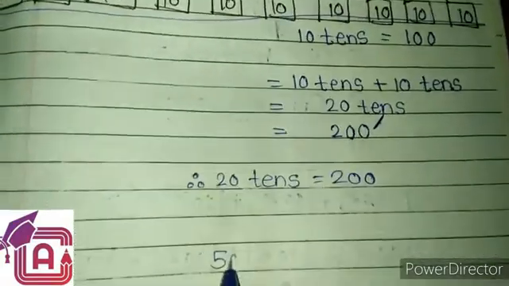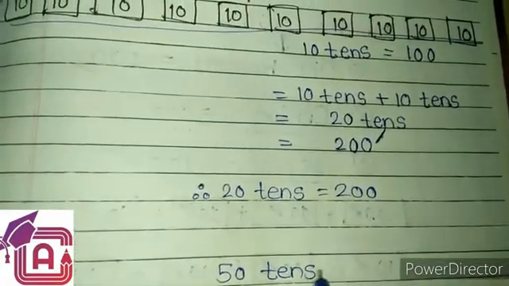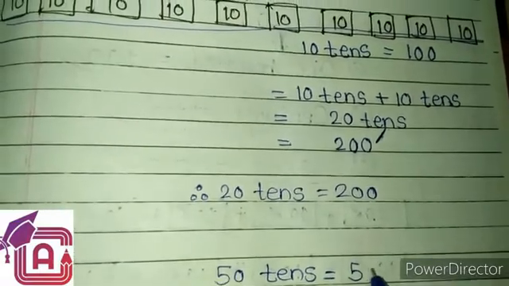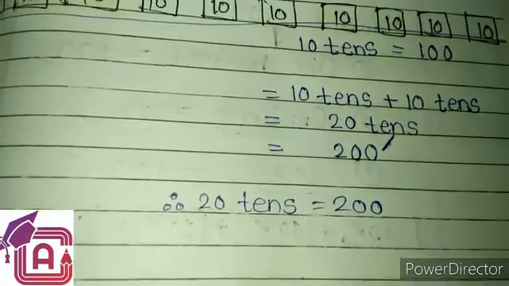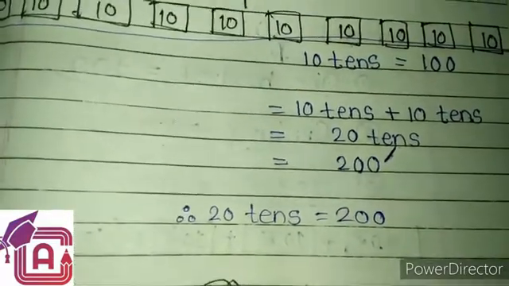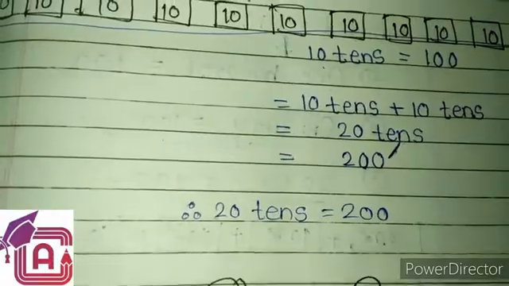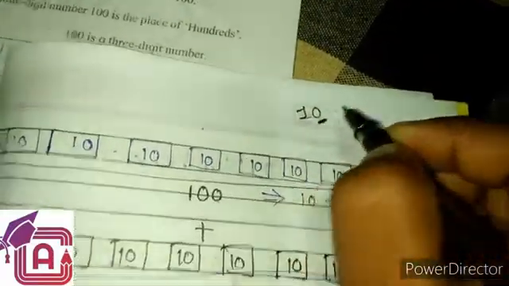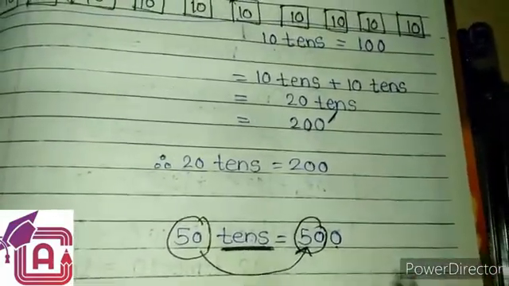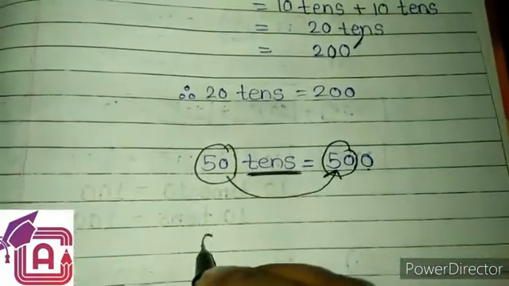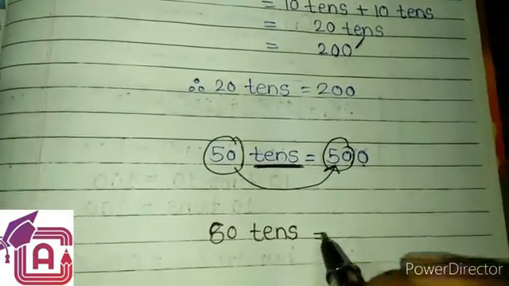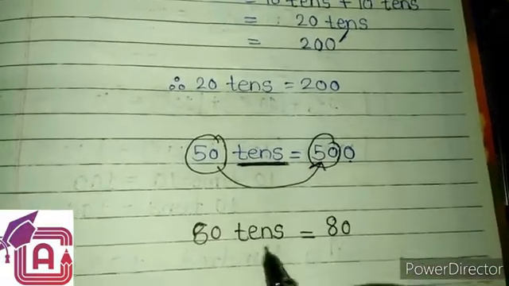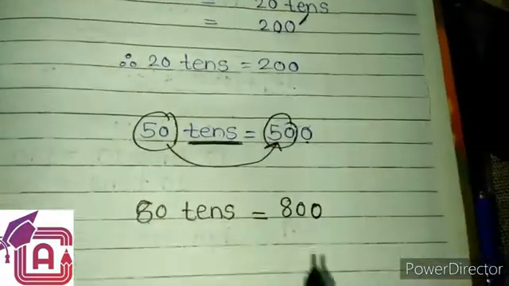If I have 50 tens, it means how many? 500. You can easily observe that I am copying this 50 as it is, and then further for this tens, because the number 10 has how many 0s at the unit place? One 0. So I am putting one 0 after this. So tell me, if I am taking here 80 tens, how many is it? I copy 80 as it is, and for this tens I am putting the 0 of 10.